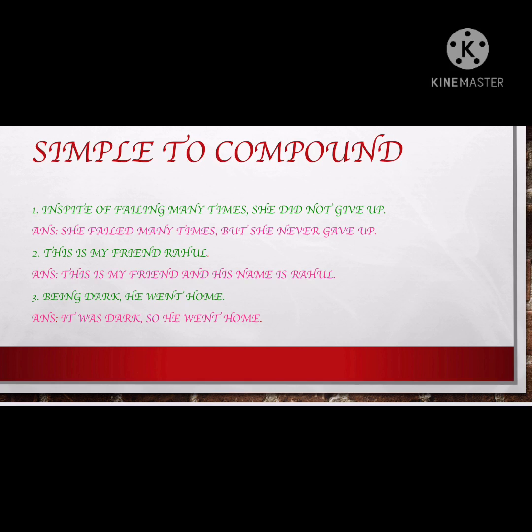Number 3, being dark he went home. Okay, so here he is the subject, went is my verb, so I can go ahead. I just have to make 2 sentences out of this one, and I have to add one conjunction. So it was dark, so he went home. You can see I have balanced my verb. As went was in past tense, I brought my was also in past tense. So I got the answer, it was dark, so he went home. Preceding with a comma, you can see before so there is a comma. So this was all about simple into compound.